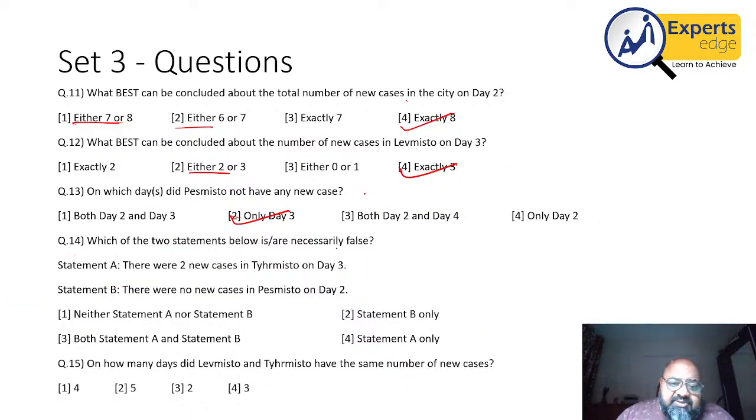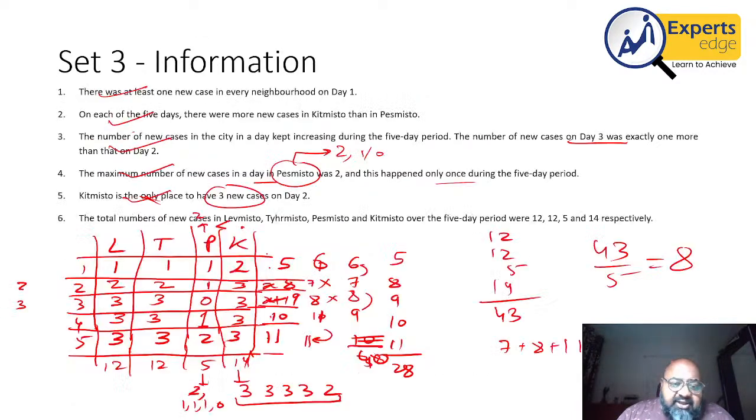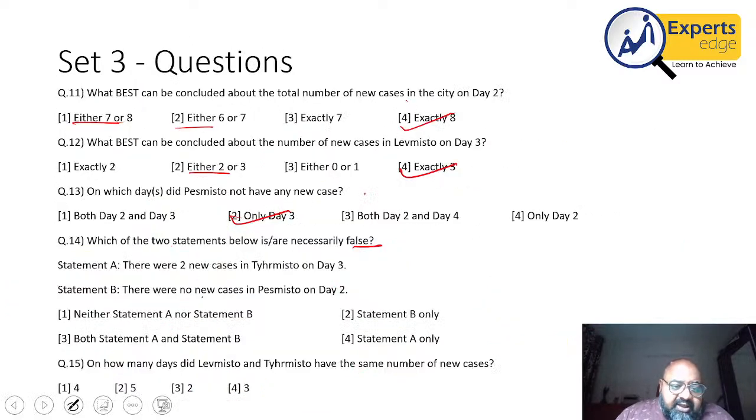Which of the following two statements are necessarily false? There are 2 new cases in T on day 3. 2 new cases on T on day 3. No, it is not. There were no new cases in P on day 2. We know that this was on day 3. Therefore, both of them are false. Therefore, both statement